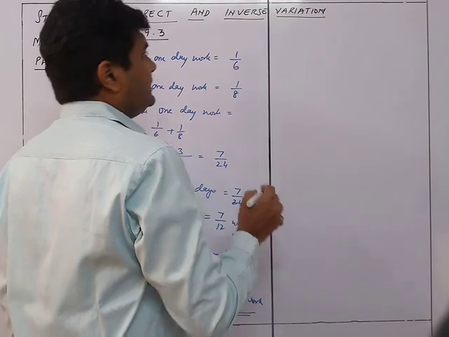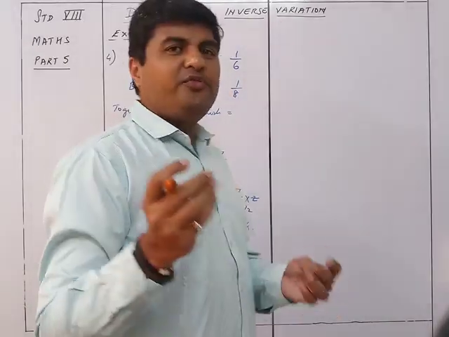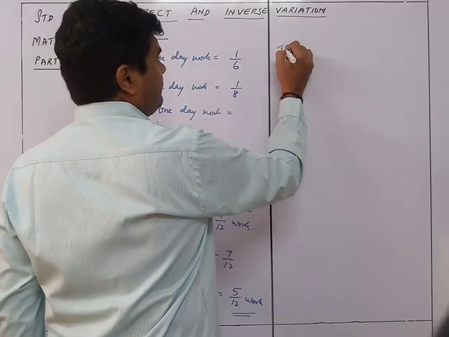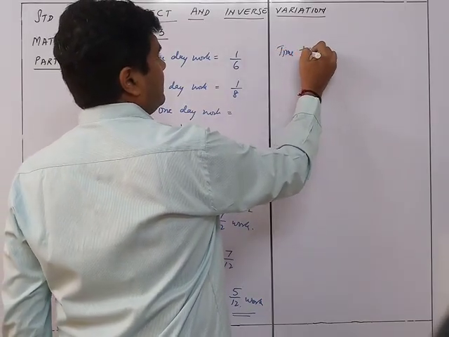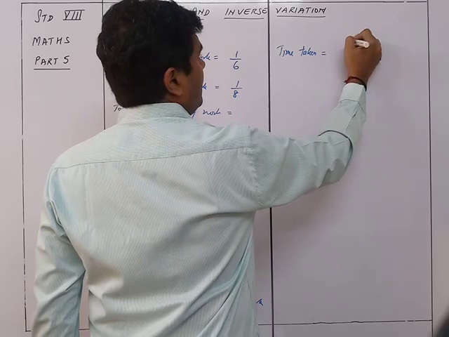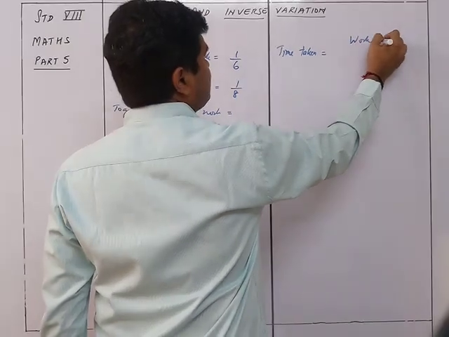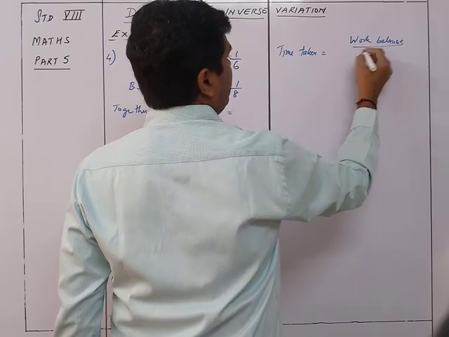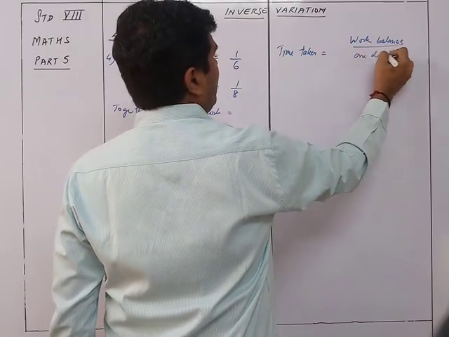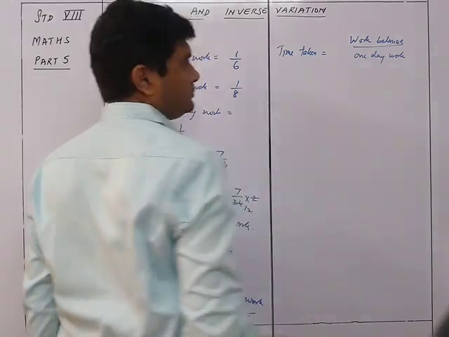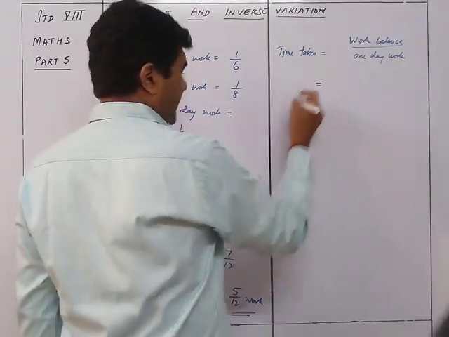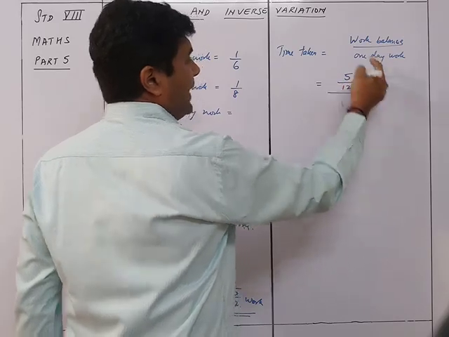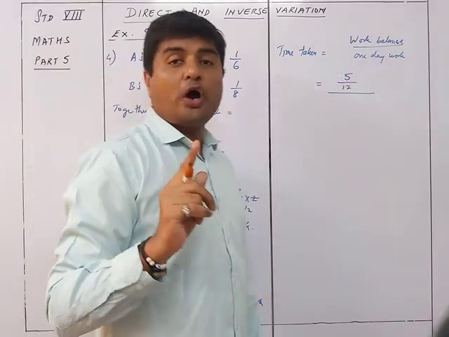So now we'll take a simple formula. Formula क्या रहेगा इसके अंदर? Time taken is equal to work balance upon 1 day work. So we know that work balance is 5 upon 12 and 1 day work किसने काम किया अभी? कौन अकेला रह गया?